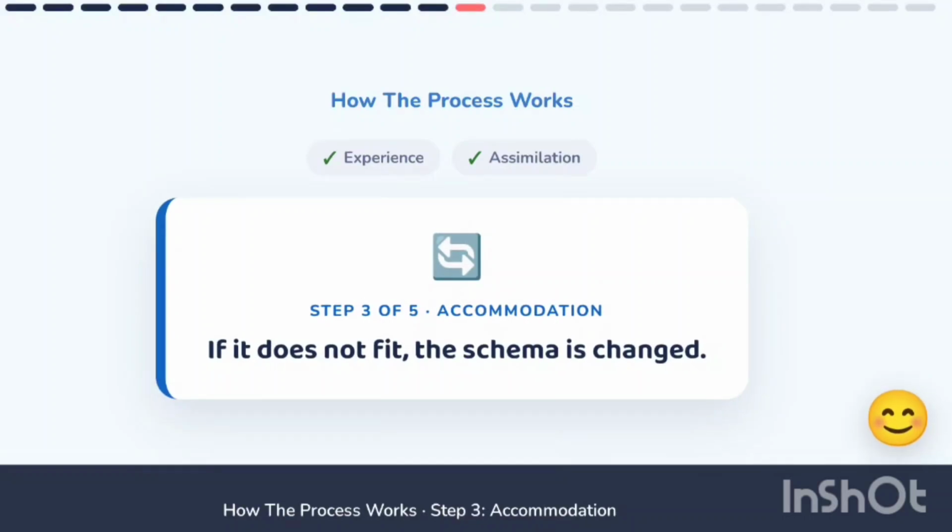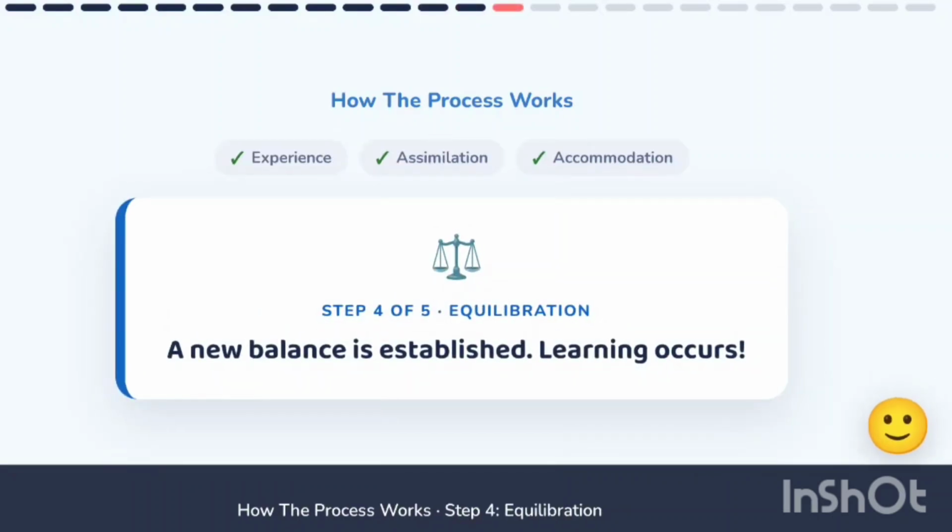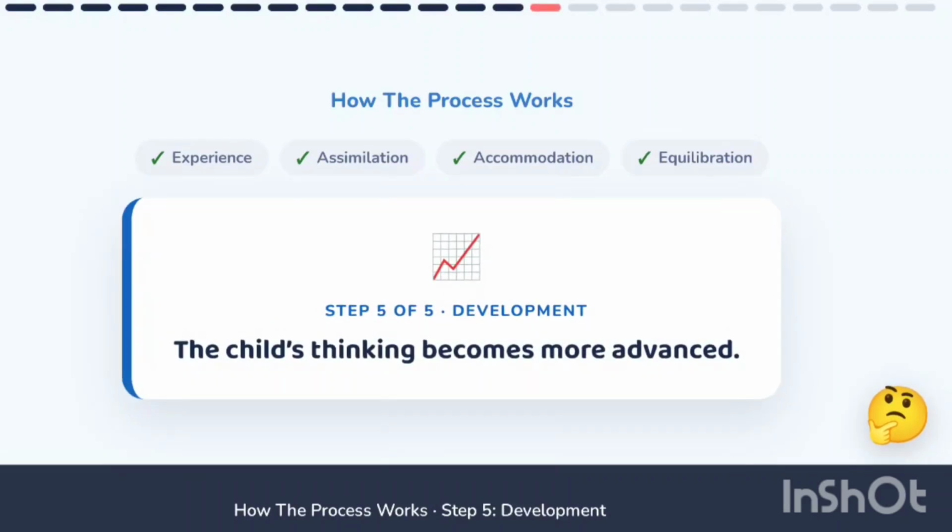Step 3: accommodation. If the new experience does not fit the existing schema, the schema itself is changed. Step 4: equilibration. A new balance is established between what the child knew and what they just learned. This is where real learning occurs. Step 5: development. As the cycle repeats again and again, the child's thinking becomes more and more advanced.